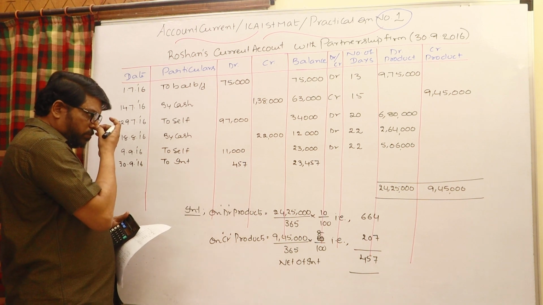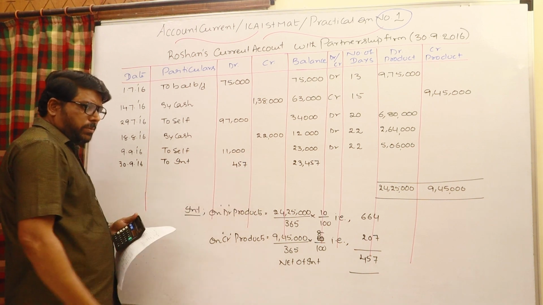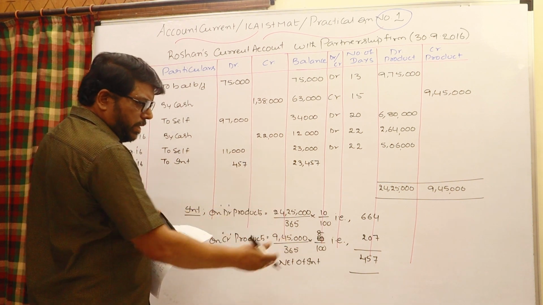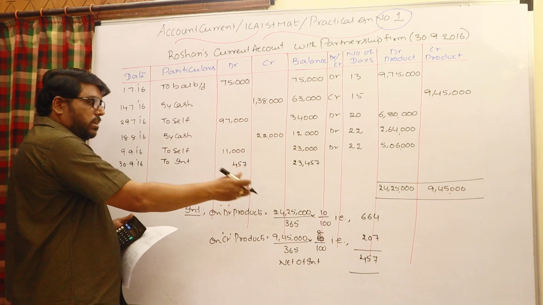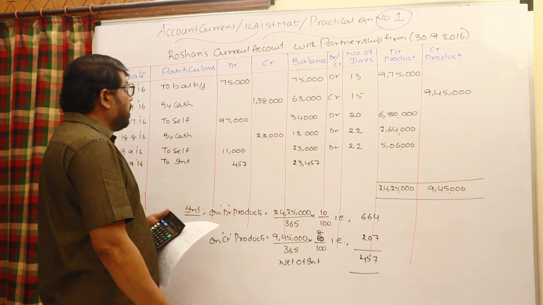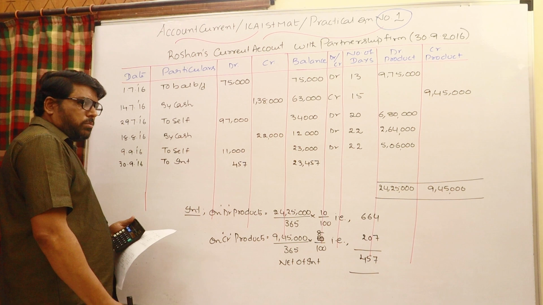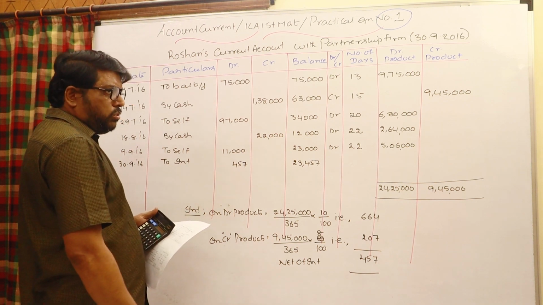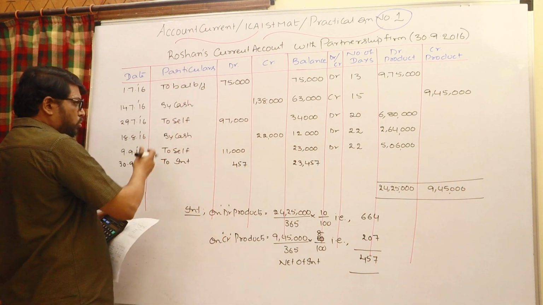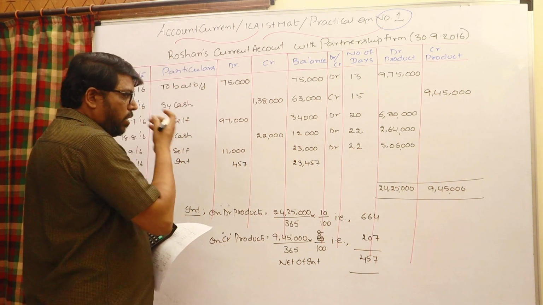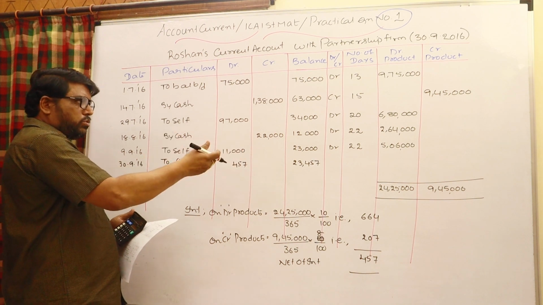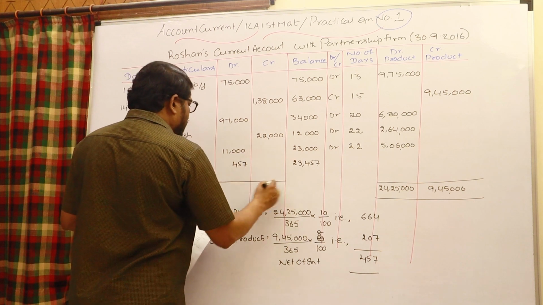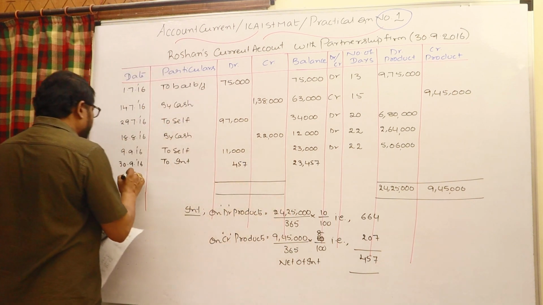The partnership firm has to collect on the debit products 664, and on the credit product the partnership firm has to pay. The partnership firm has to collect the net amount 457 from Roshan. So interest is income to the partnership firm, credit, and make Roshan a debtor for that. In the Roshan account, to interest 457 on the debit side. Already a debit balance is there, interest also debited, so you can add: 23,457. You can simply balance carried on, brought down also you can do that.